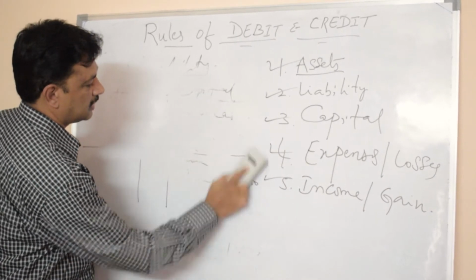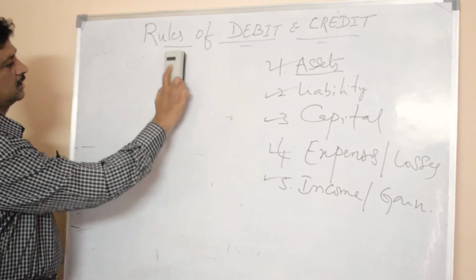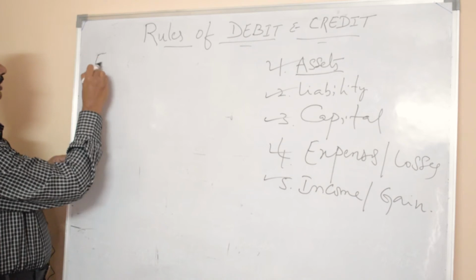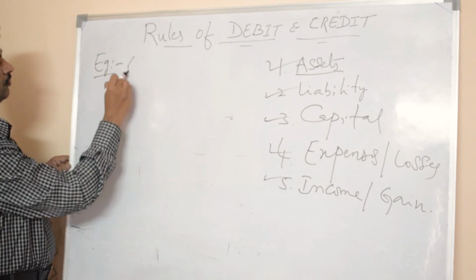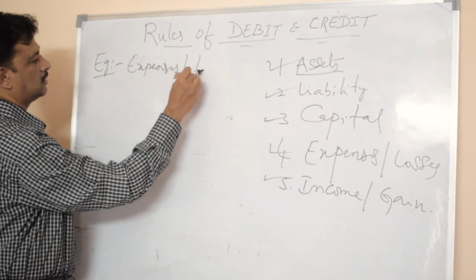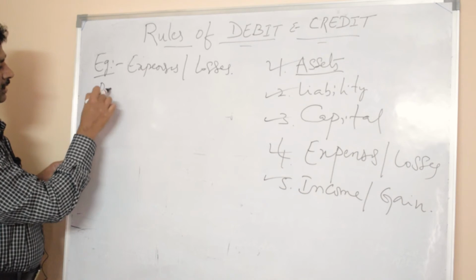Next, example for expenses and losses. Here, paid salary.